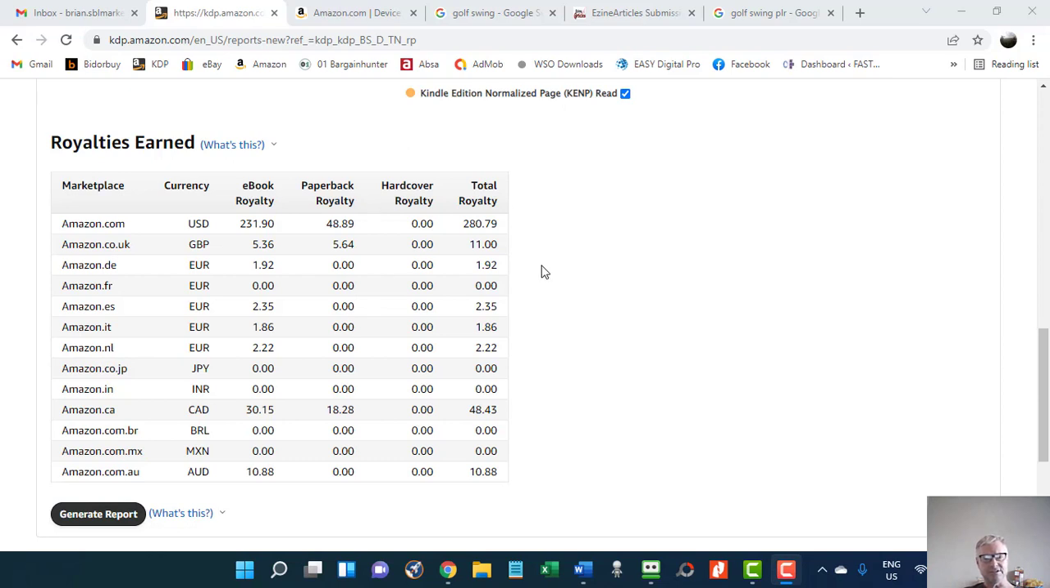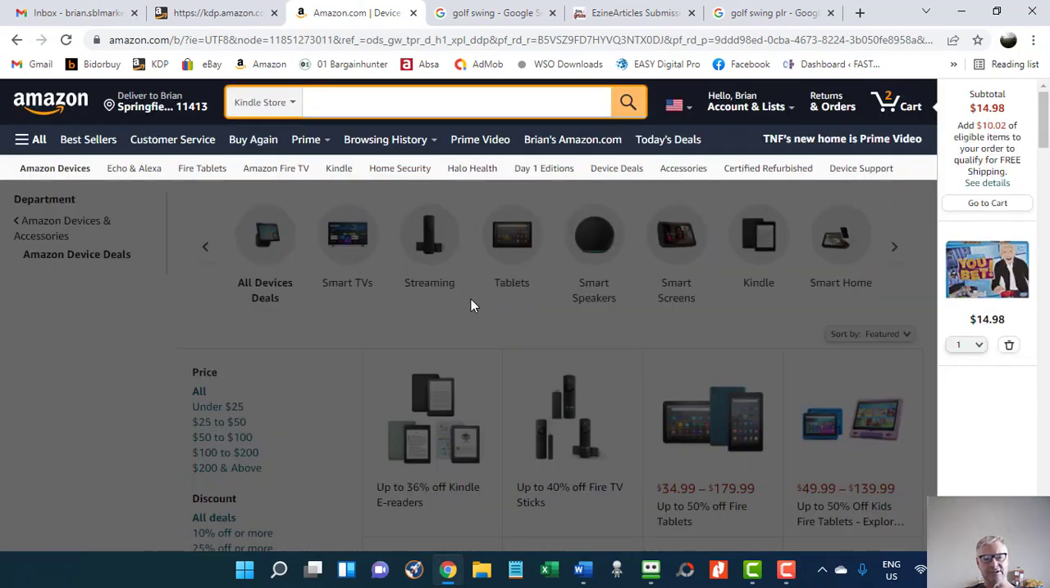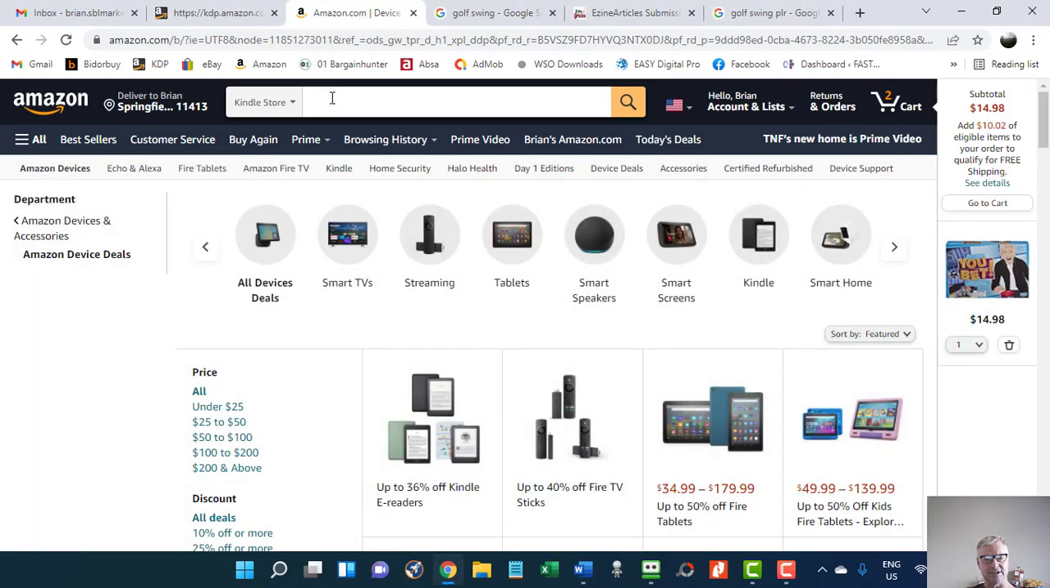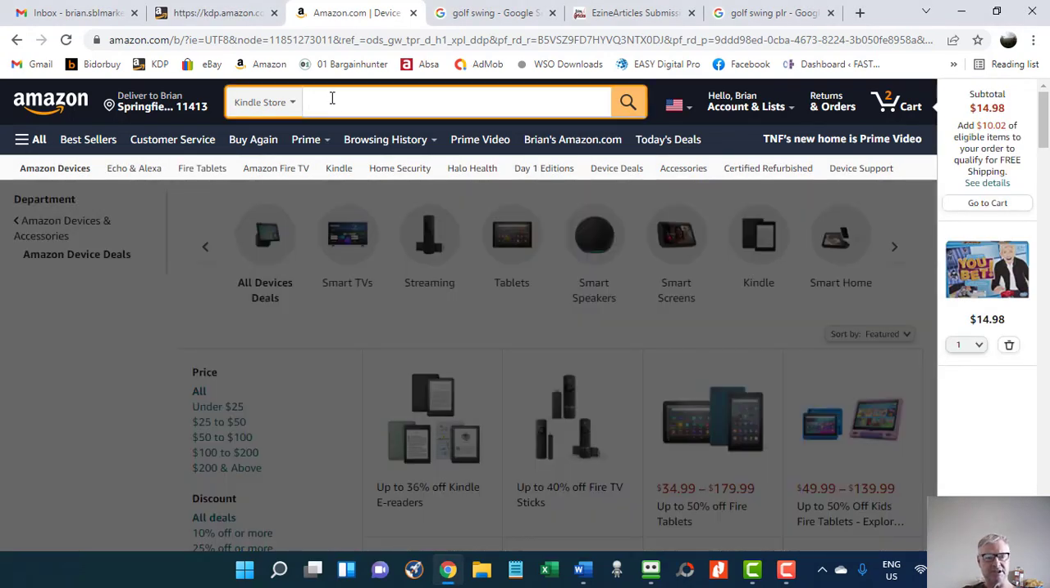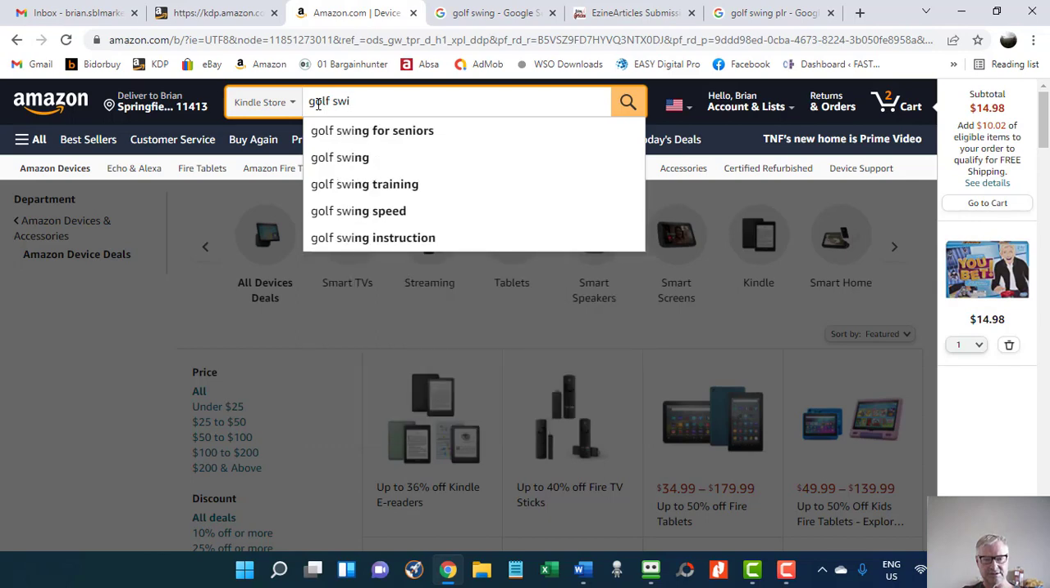So the first thing we need to do is find a subject that we're going to write about. So this is what I do. You can write on anything you like. I'm just going to use a random example here. So we go to Amazon, right? We go to the Kindle store. We type in Golf Swing. I'm just going to use this as an example. Right, let's search.